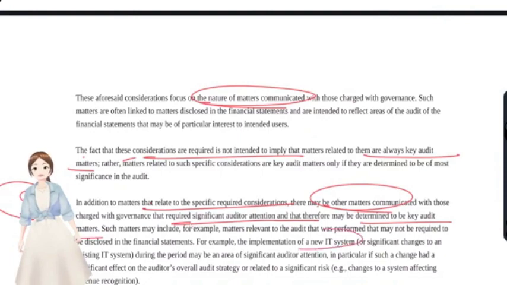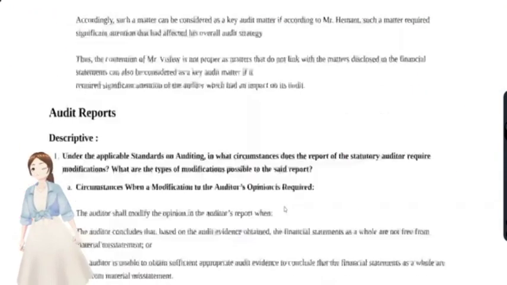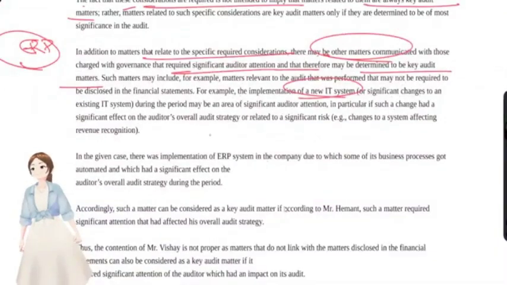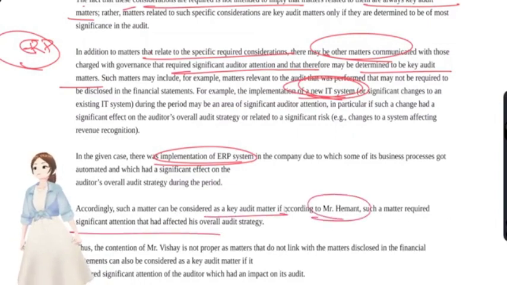For example, a new IT system. Here in our case, there was implementation of an ERP system, like an IT system. Such matters can be considered key audit matters if, according to Mr. H, such matters required significant attention of the auditor. Those were key audit matters.